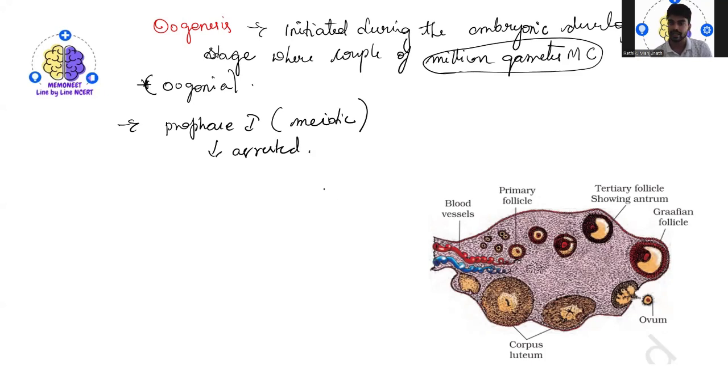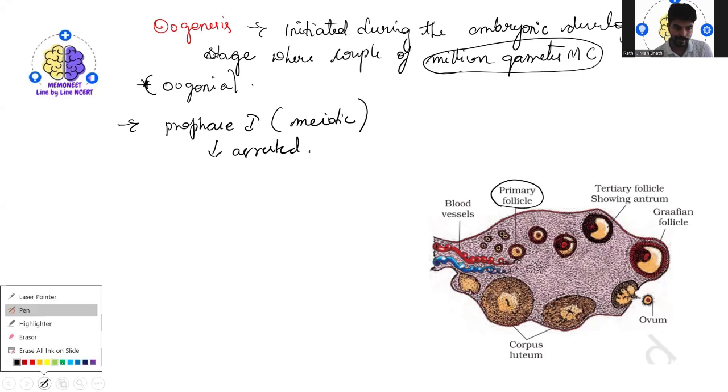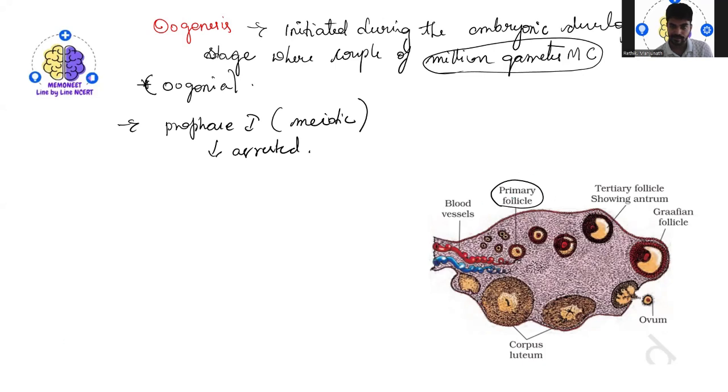They are called primary follicles. So the cells undergo the meiotic division and reach the arrest stage, and this is called a primary follicle. This is one thing.